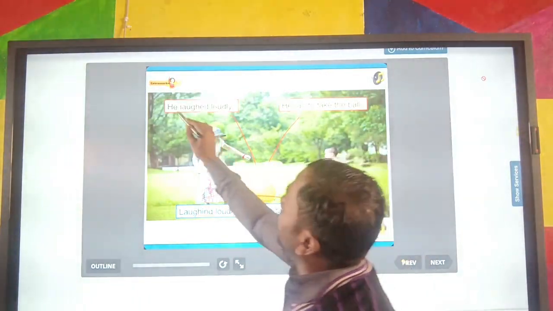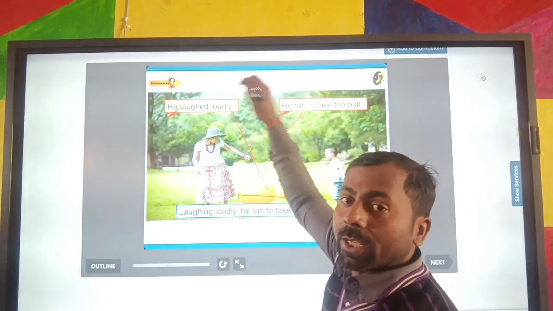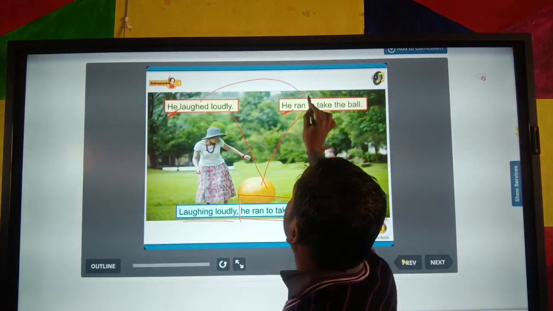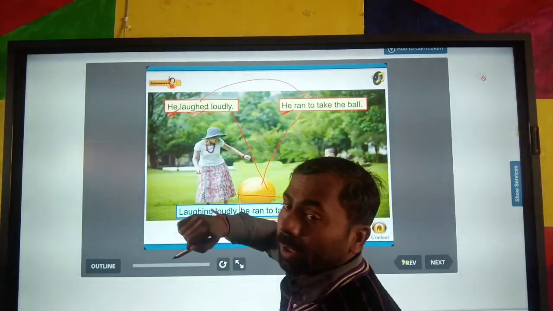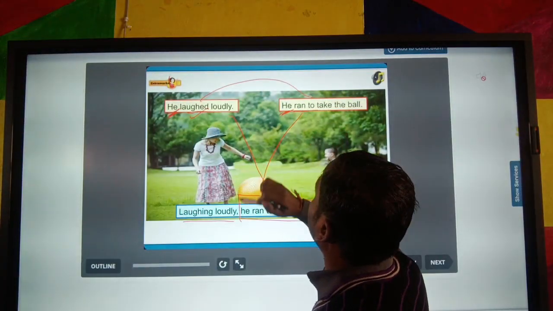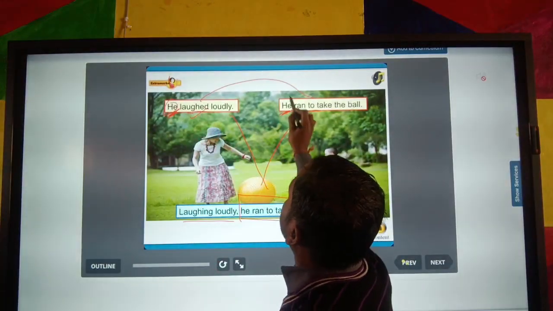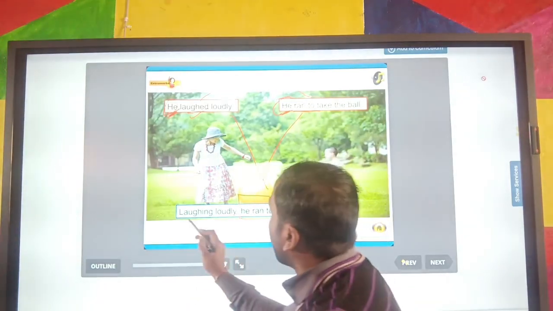You can see here the subject is he and in this also the subject is he. It means the subject is the same in both sentences, but the verb is different. In the first sentence the subject works as laughed and in the second sentence, he ran to take. So both subjects are the same, so we can combine them in a single sentence.